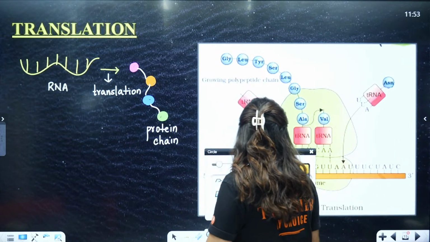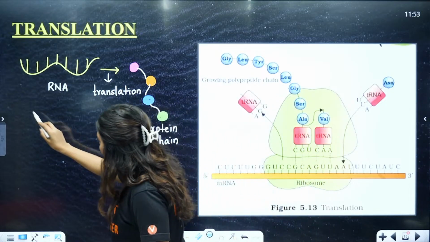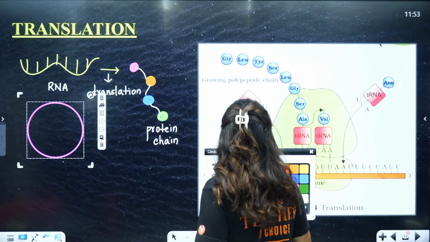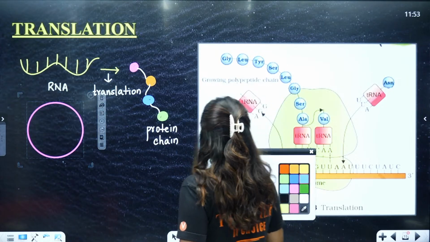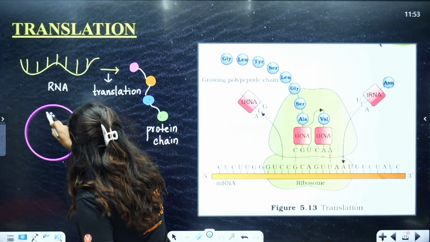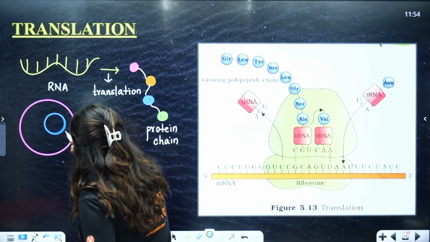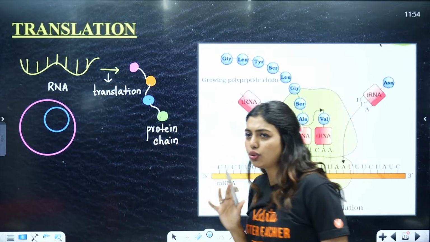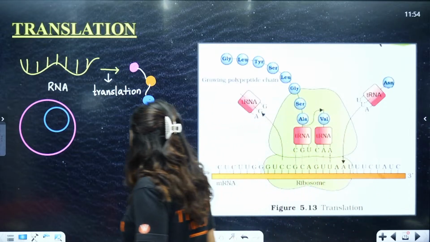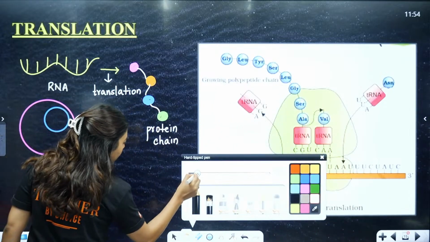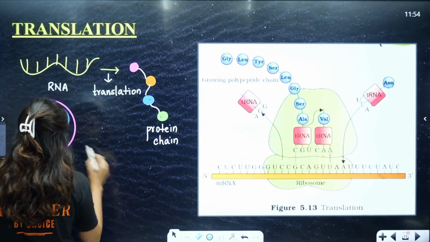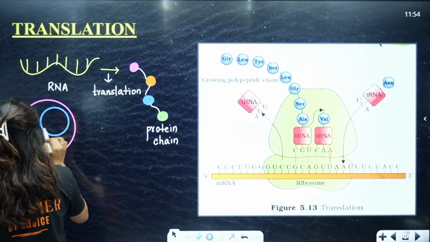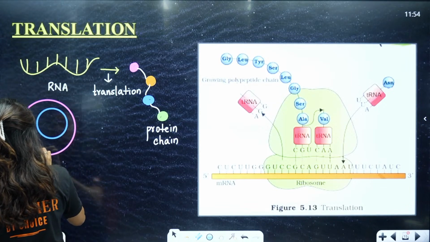But here comes a very important thing, students. Normally, we have studied that everything is happening inside the nucleus. Yes or no? Anyone has a doubt in that? Yes, ma'am, everything was happening inside the nucleus. That is why we used to say that inside the nucleus, this is happening. Now, inside the nucleus, what was happening? I should have drawn a bigger nucleus. One second. Okay, this is the nucleus.